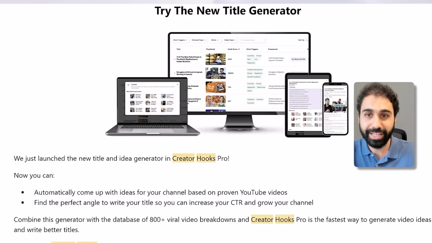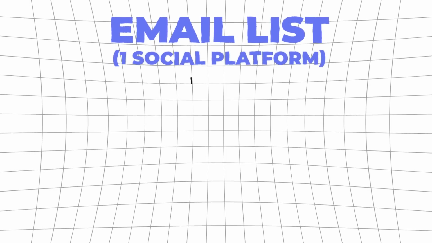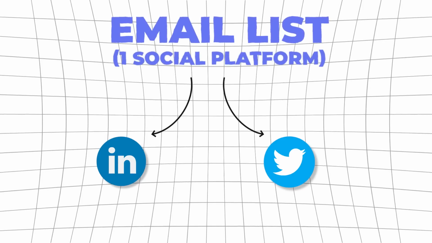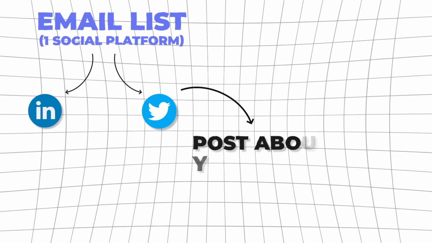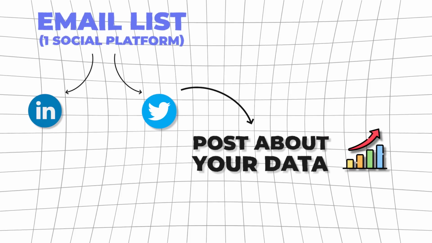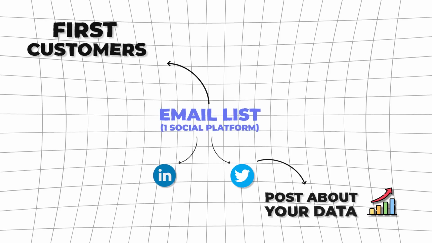The idea, let's get back to the main idea, is to work on an email list and focus on only one social platform. LinkedIn or Twitter, I think in this field is a great place to start with. Post about your data, something related to your data, simple post, and start growing. And you will see in a few months, you will start getting your first customers.